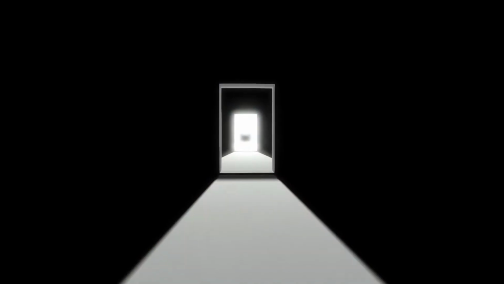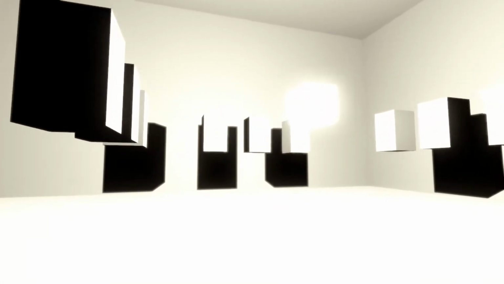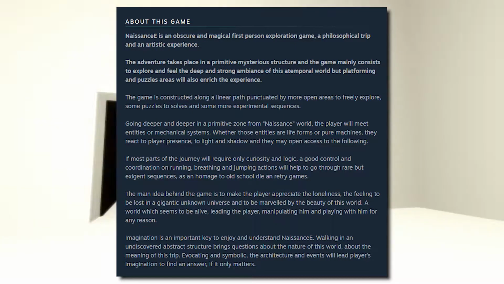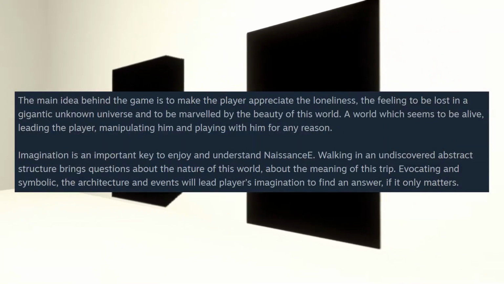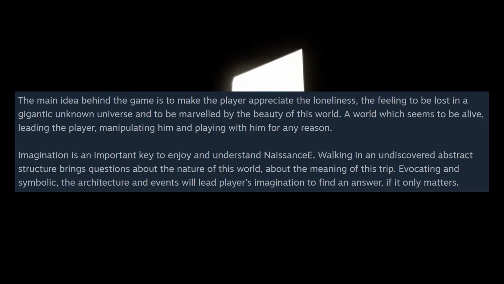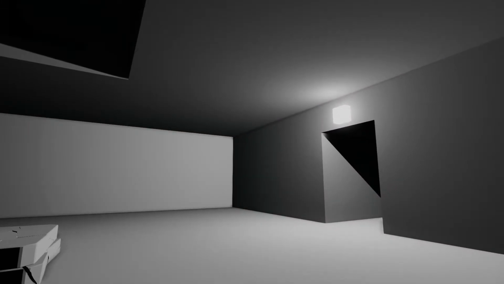And to bring this back around, as I said before, I believe that Naissance doesn't actually have a concrete story with characters and specific events in it to find. I think based on the Steam description by the developer, it's left up to interpretation on purpose for everyone to attach their own meaning to and to get out of it what each person specifically puts in. And I don't have a problem with that at all. Games as art do not need to have a specific plot necessarily, they just need to be able to emotionally move the audience. And what Naissance lacks in a specific story, it more than makes up for in its general themes.